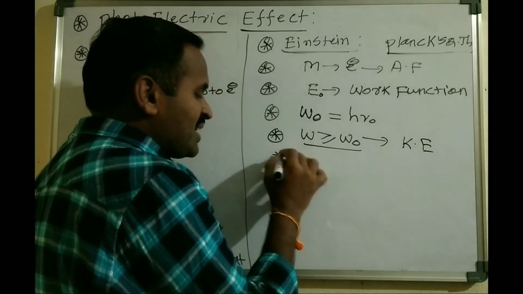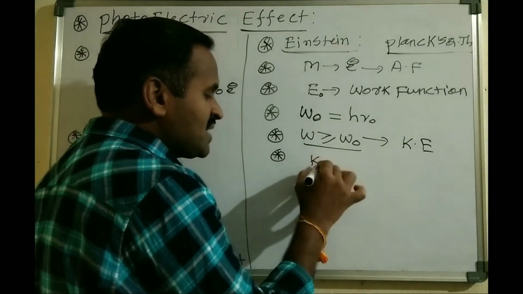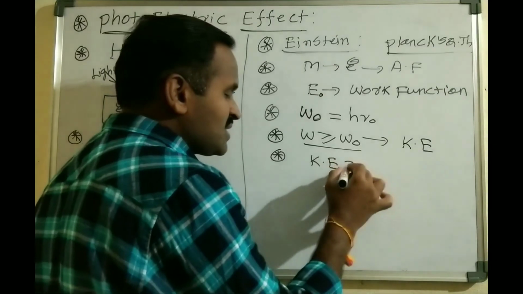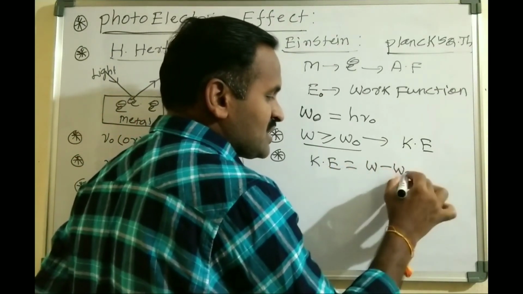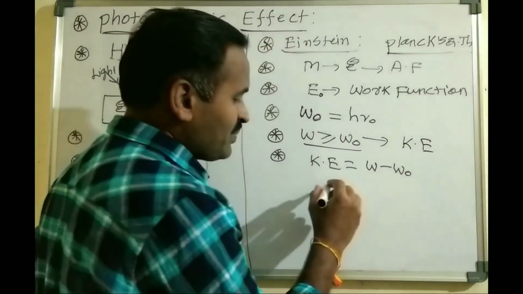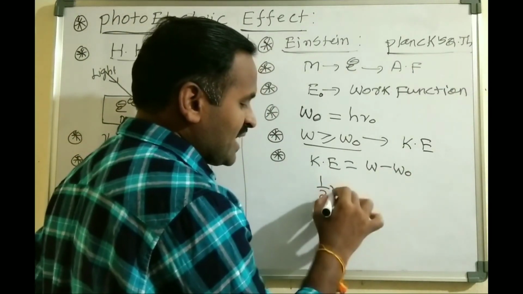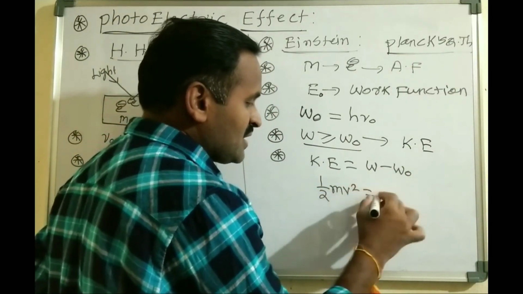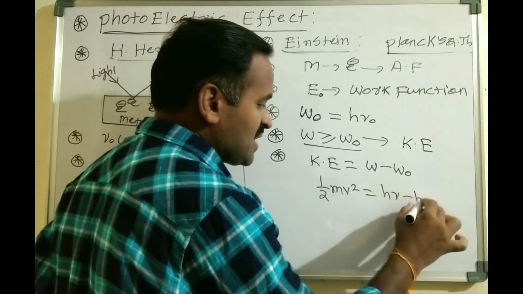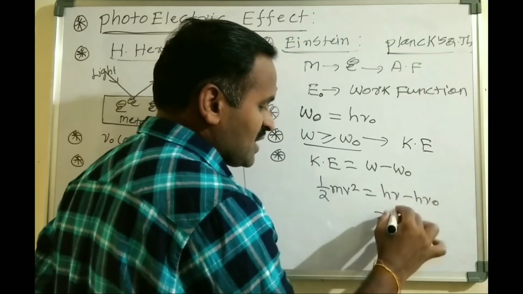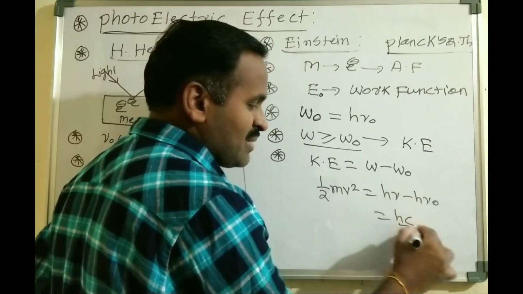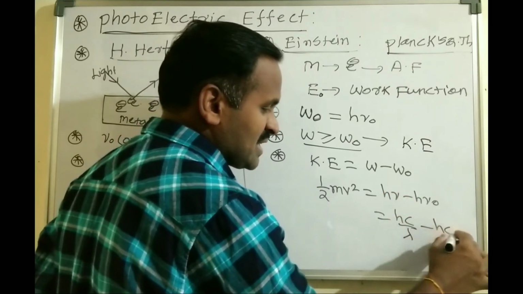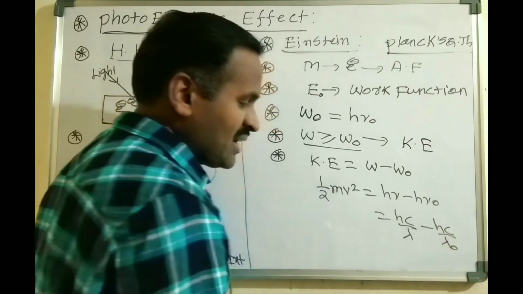And that's the reason we can write kinetic energy KE is equal to work function W minus work function W naught, and kinetic energy I can write as half mv square, which equals h nu minus h nu naught. You can remove the proportionality here, or you can write hc by lambda minus hc by lambda naught.